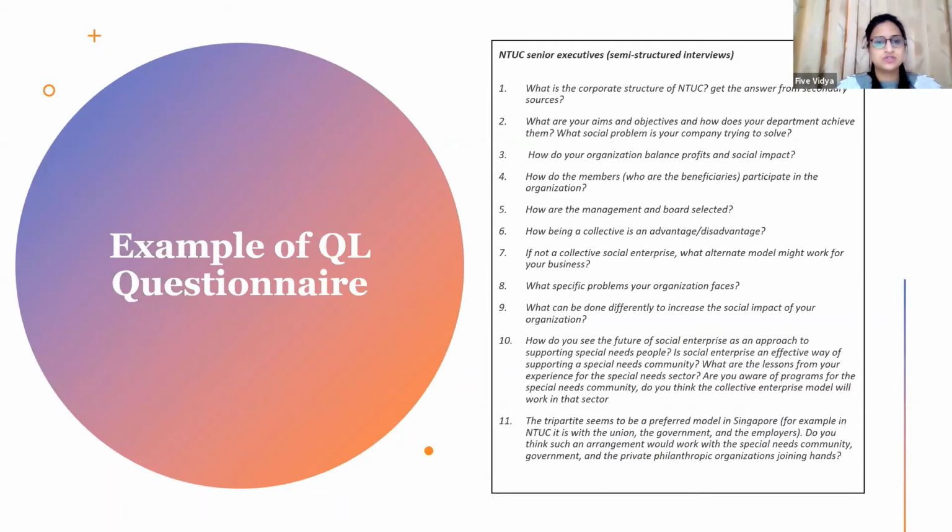So I will just show you a glimpse of how a qualitative questionnaire looks. You can see only the questions are there, and that is why it is called interview questions. While you are interviewing a person, you should have your questions in front of you, and you can ask your respondent these questions. Like one of you said that you are doing an interview and it needs to be recorded.